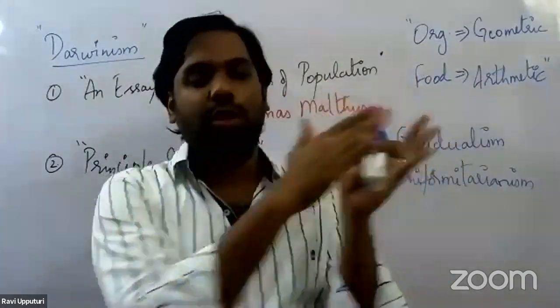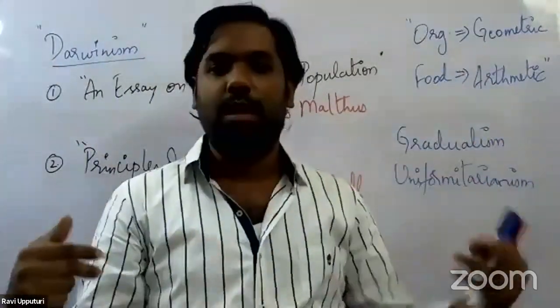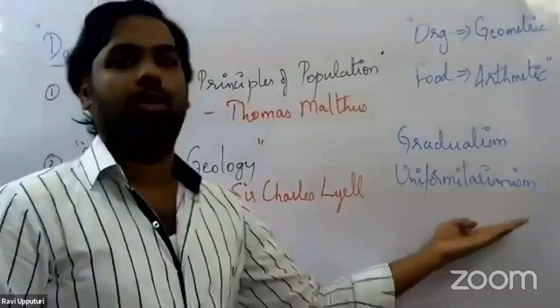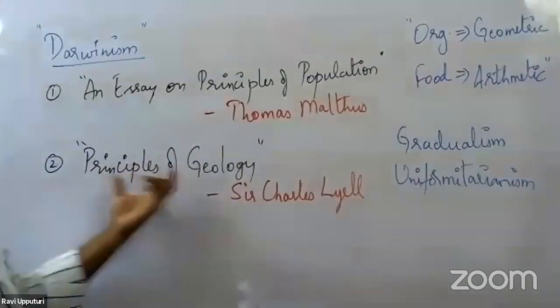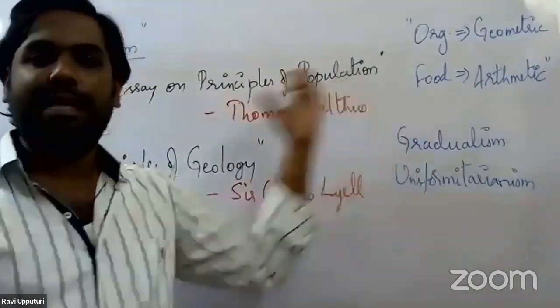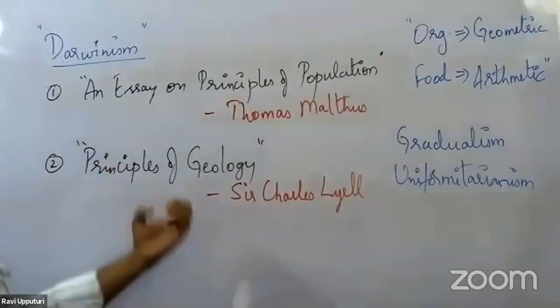So there is uniformity seen in the laws that operate on planet earth in the past ages and even today. That he spoke about in uniformitarianism. So two important concepts of the Principles of Geology: gradualism as well as uniformitarianism. This is the second publication through which Darwin was highly influenced.